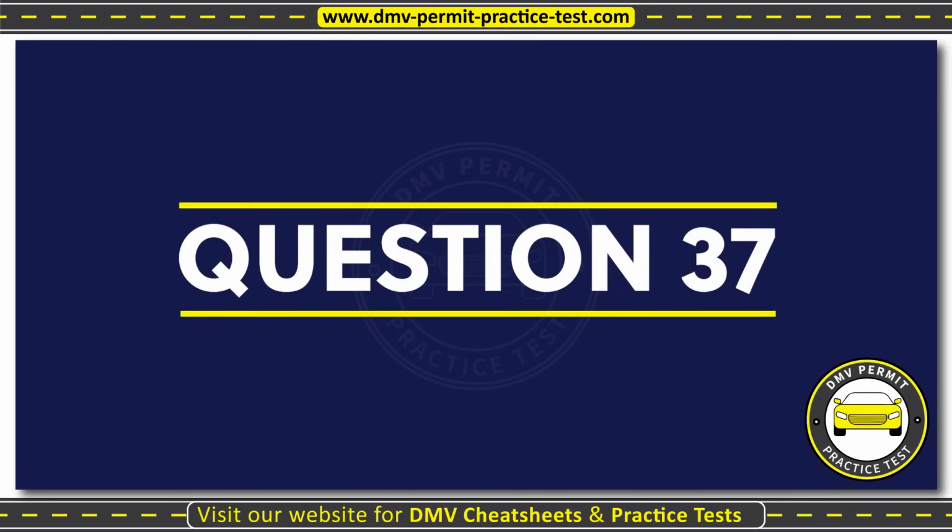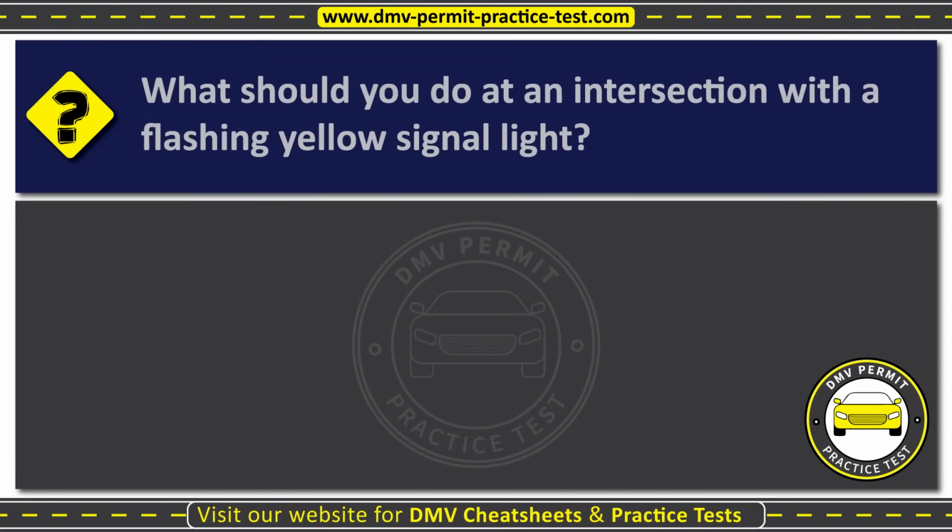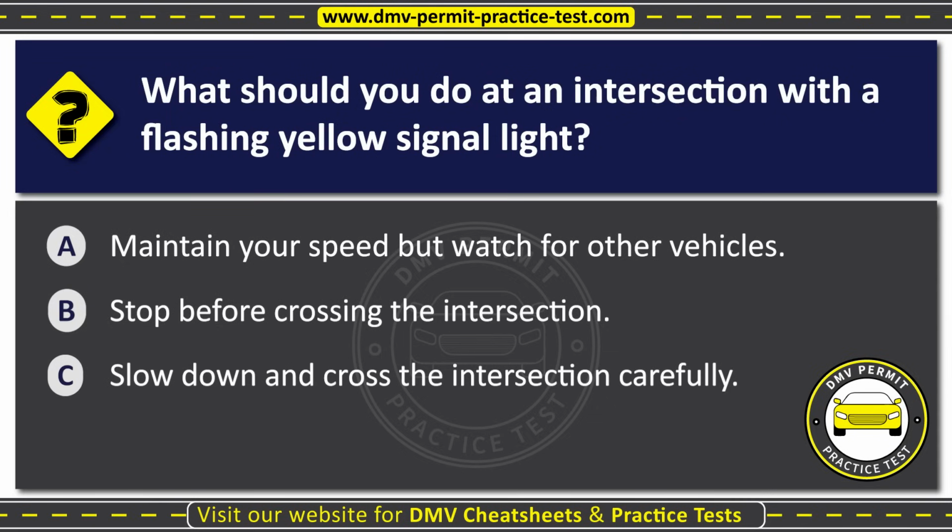Question 37. What should you do at an intersection with a flashing yellow signal light? Option A, maintain your speed but watch for other vehicles. Option B, stop before crossing the intersection. Option C, slow down and cross the intersection carefully. The correct answer is Option C. Slow down and cross the intersection carefully.